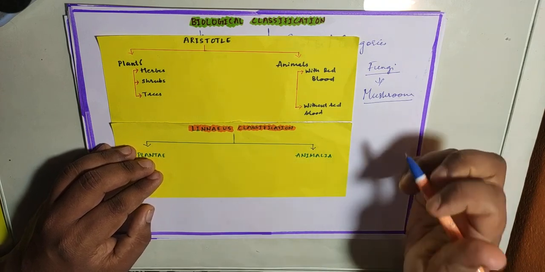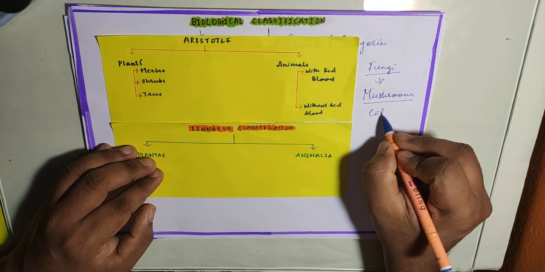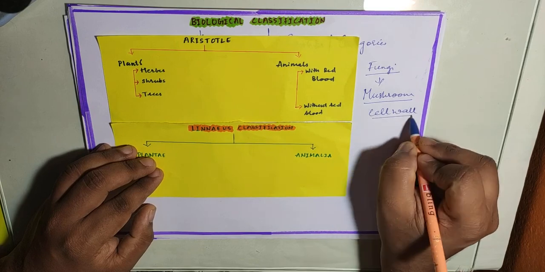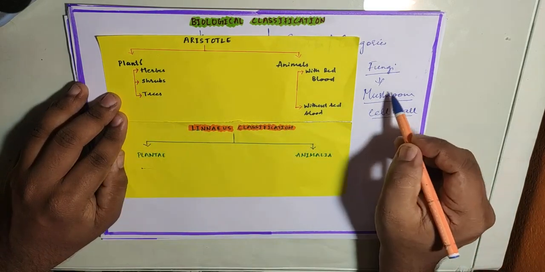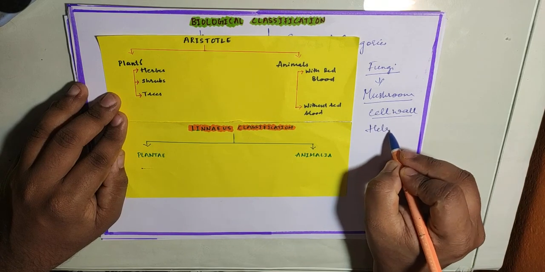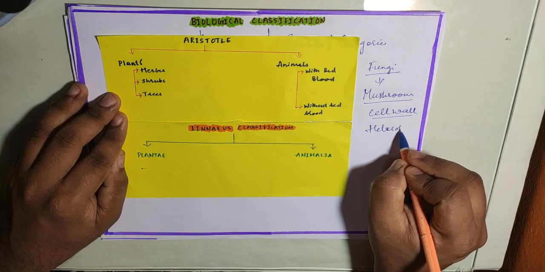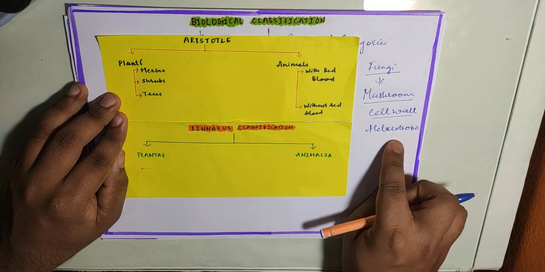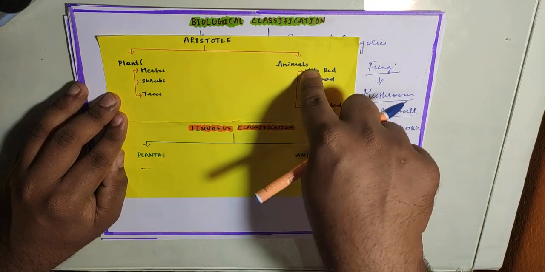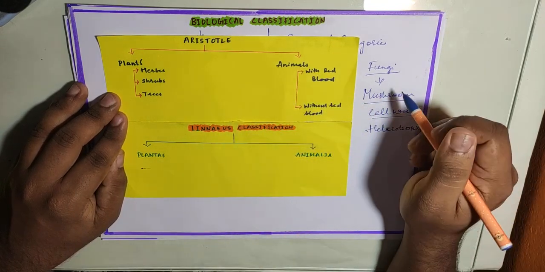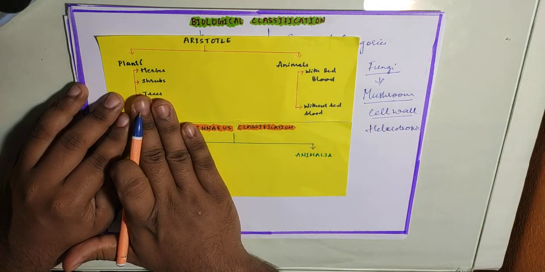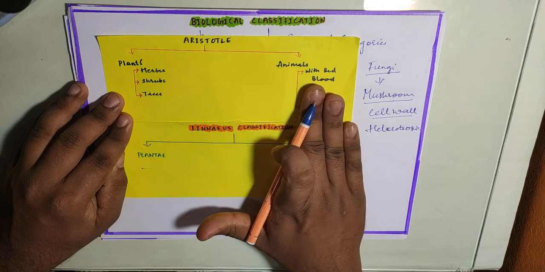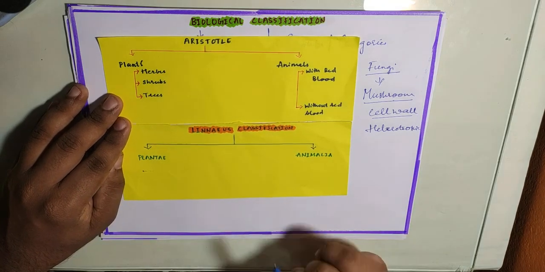If you see this mushroom family under a microscope, they have a cell wall. So when they have a cell wall, they had to be kept in the plant kingdom. But the mushroom also shows heterotrophic nutrition. Nutrition-wise, it was showing the character of an animal. Now it was a problem for the scientists to place this mushroom either in the plant group, that is kingdom Plantae, or in the animal group. Where to place them?